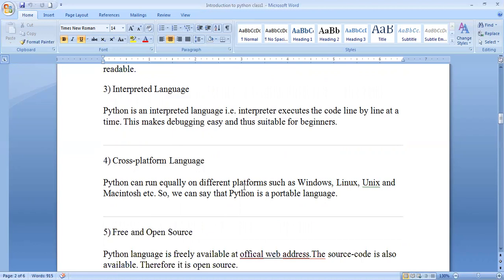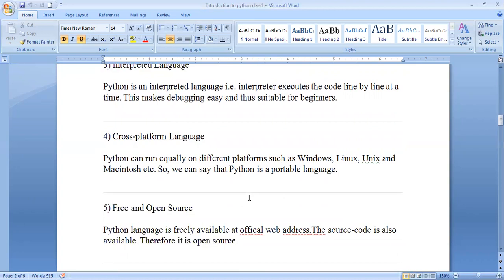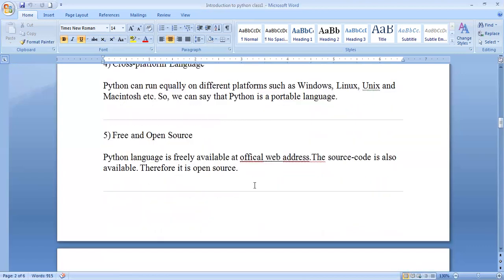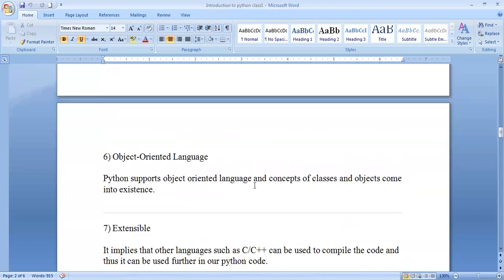We are dependent on the different platforms, and Python is free and open source. Why? Because the software is available in different parts. That's why it is freely available at the official web address, python.org. That is the web address, and it is also open source. Anyone can download it. It is not a licensed one. It is a free version.